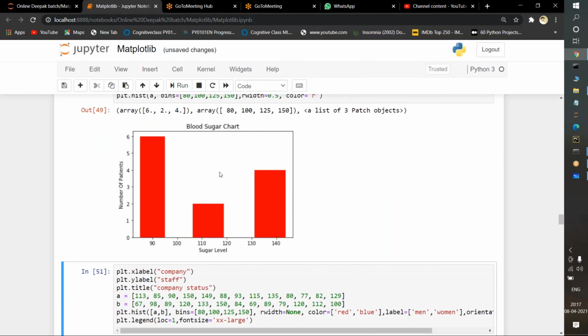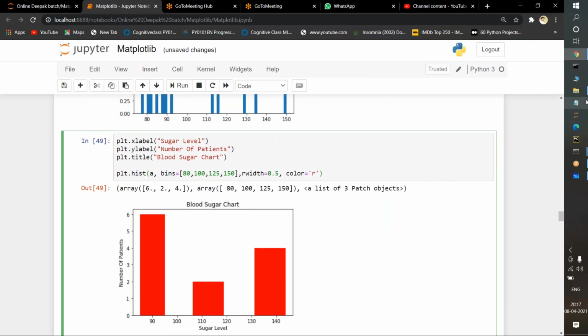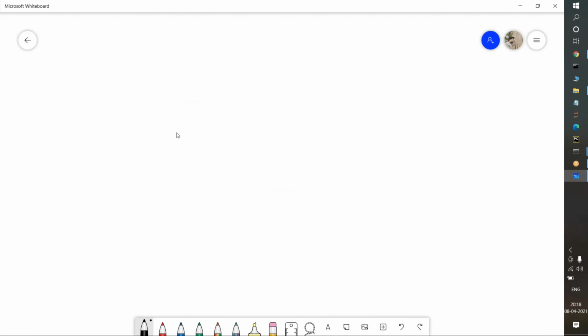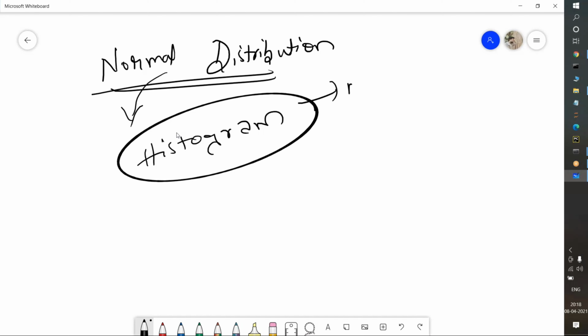You will have one big question: how, in real time, can we use a histogram? We will see, because if we want to prove the machine learning, we need a technique known as normalization, which means normal distribution. Normal distribution is a statistics concept which is used in machine learning. Without this concept we cannot prove the machine learning. The best example for that is the histogram. I will tell you very clearly, when we are dealing with machine learning, how the histogram is helpful for the normal distribution.